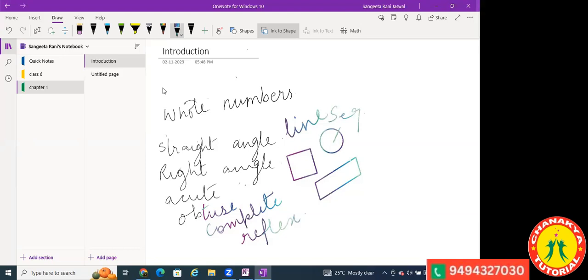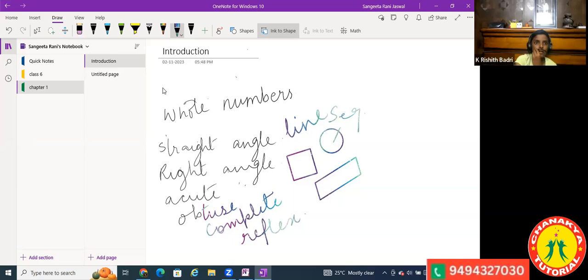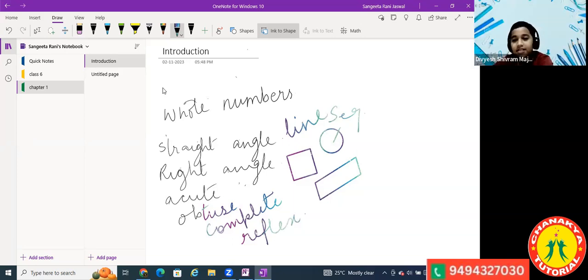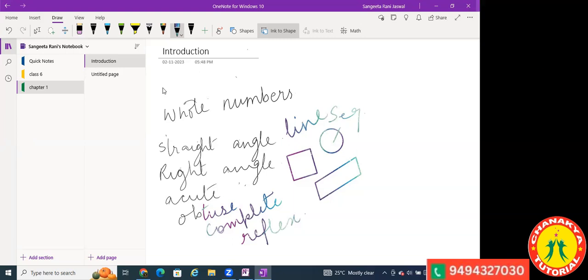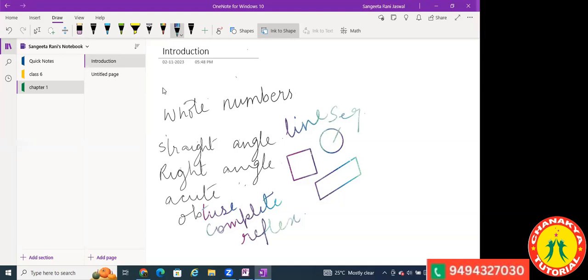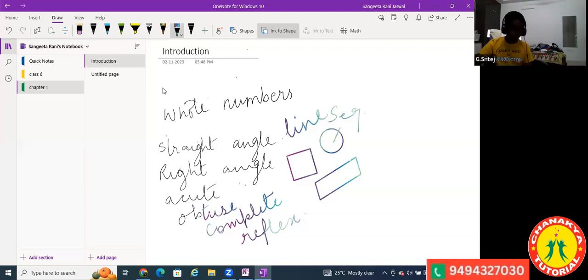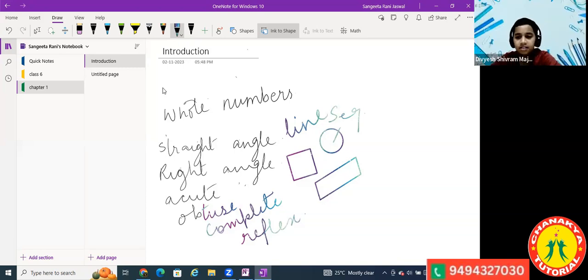Can you name some polygons? Triangle, parallelogram, square, rhombus, hexagon, octagon, pentagon. Good. How many sides does a pentagon have? Five sides. How many sides does a hexagon have? Six.